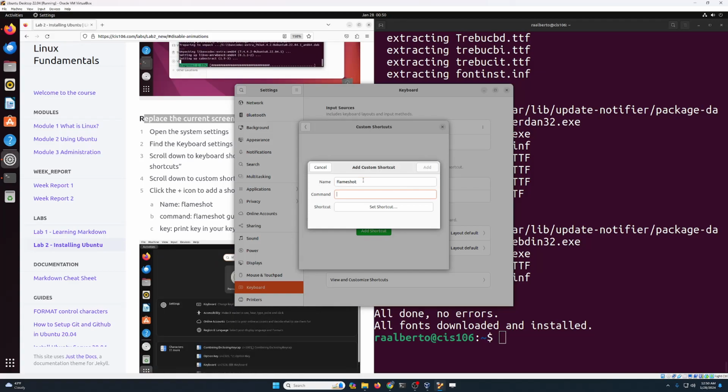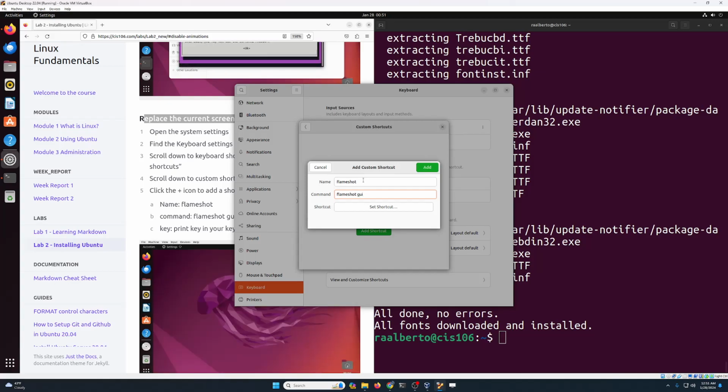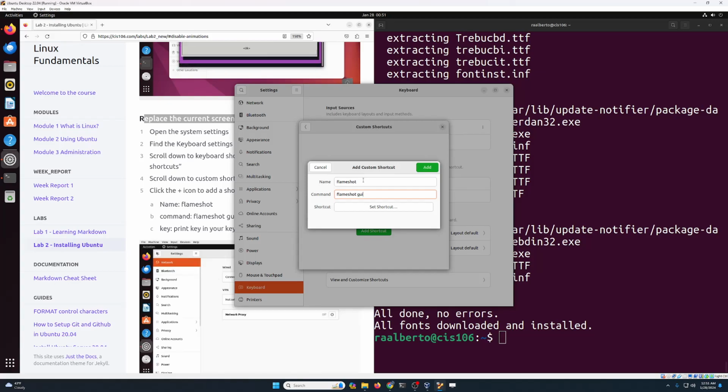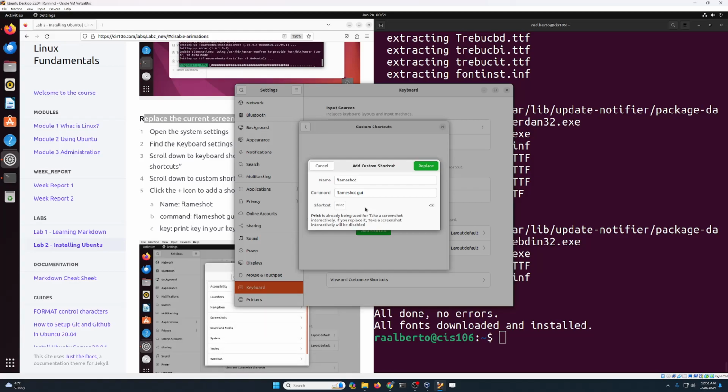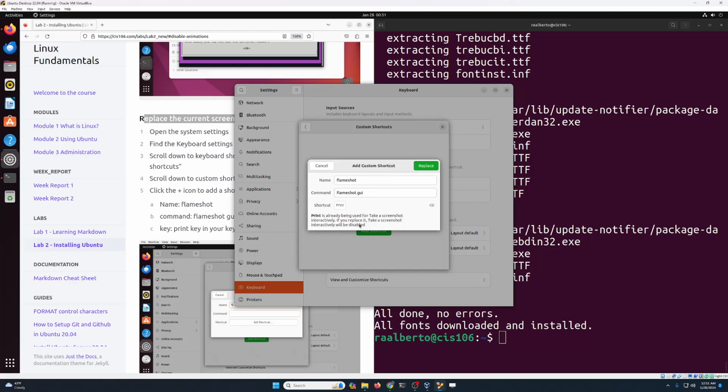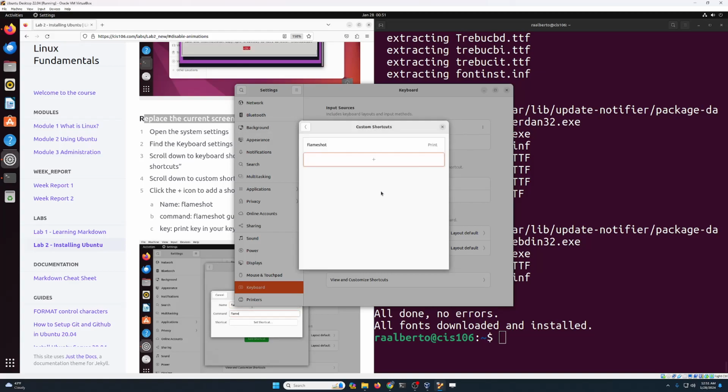The name of the command is Flameshot, and the command is flameshot gui. Take a second and make sure you're spelling it correctly, because otherwise it's not going to work. Now click on set shortcut. Press the print screen key on your keyboard, or if you want a different key combination, that's fine. It's going to tell you that there is already an application using it. Do you want to replace it? We're going to say yes, we'll gladly replace that key. And that's fine. We have successfully added this shortcut.